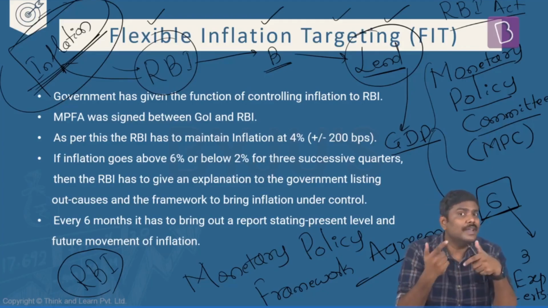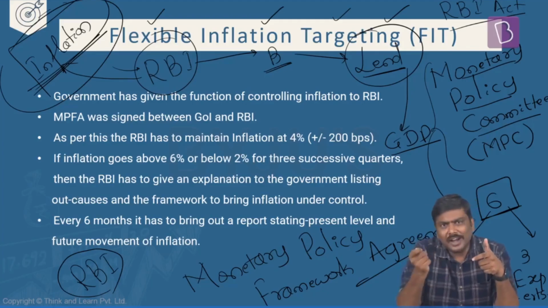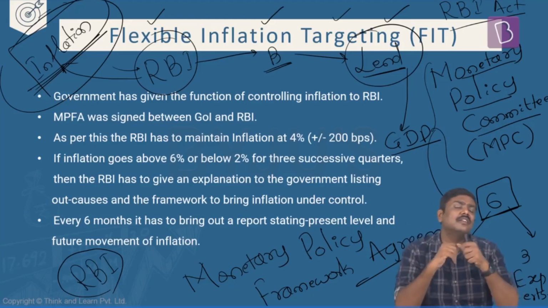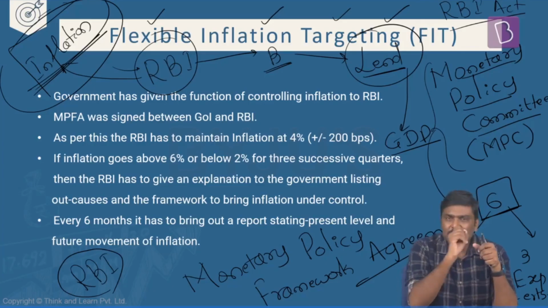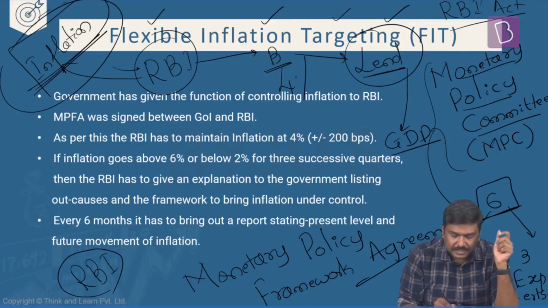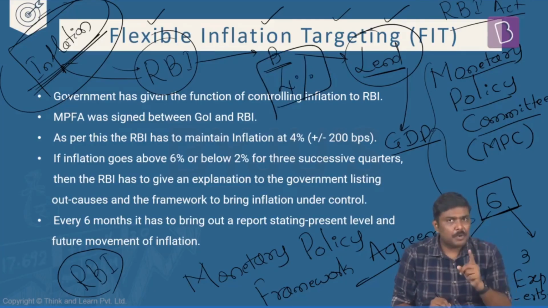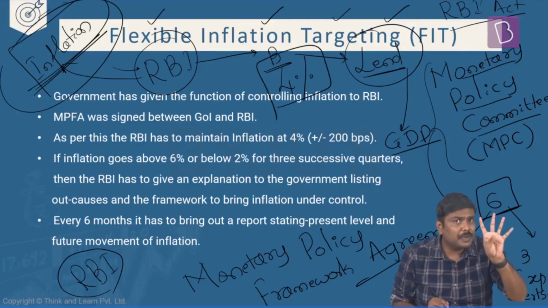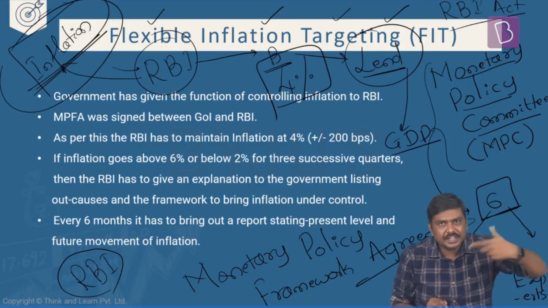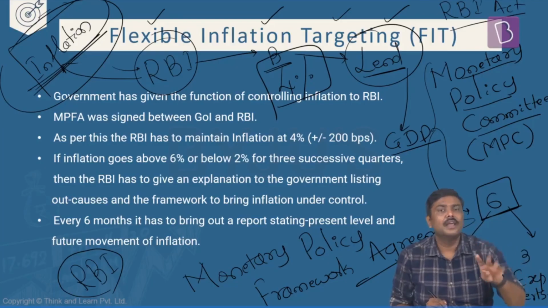Question is, if they are controlling inflation, at what rate are they supposed to control it? Government of India says they are supposed to maintain the inflation rate at 4%. Remember this. And who's deciding this? Government of India, in consultation with RBI. They have decided, okay, you should maintain it at 4%.